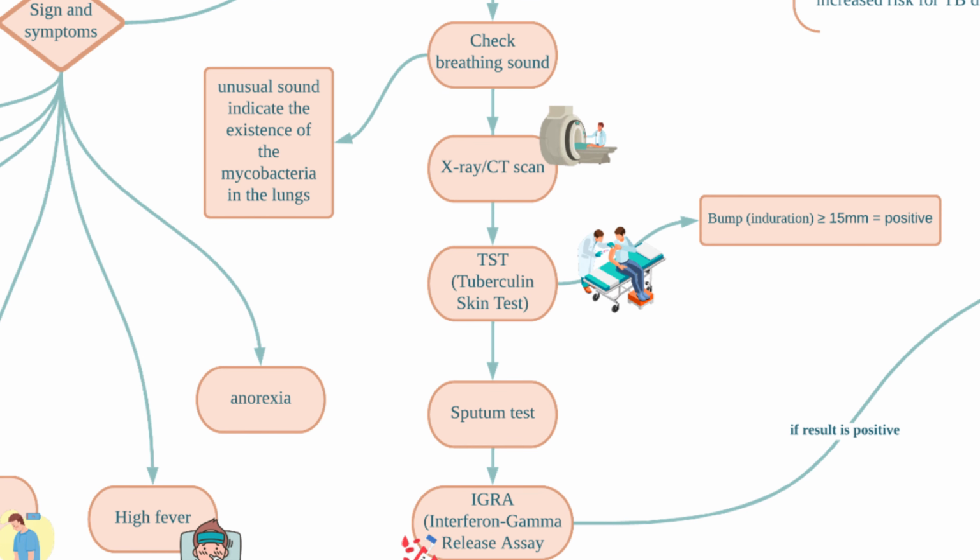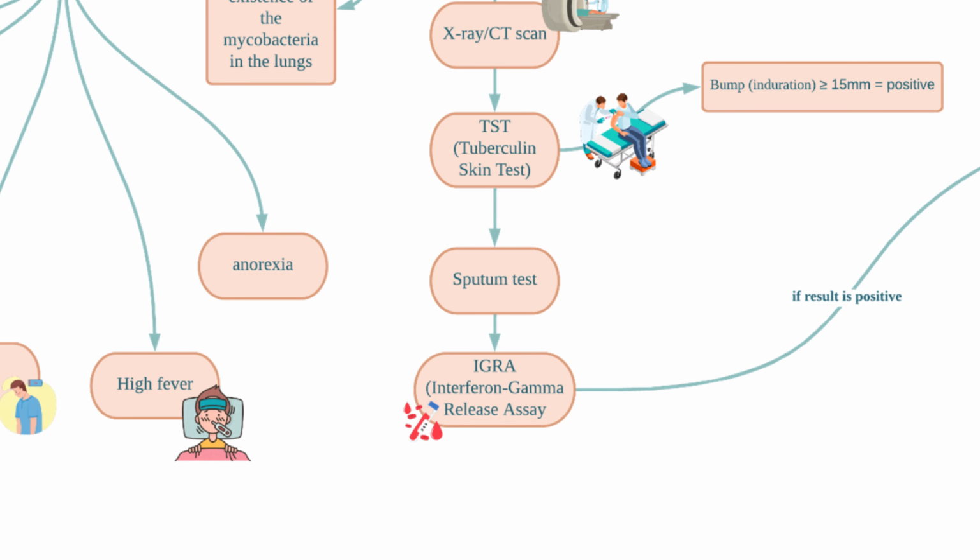Tuberculin skin test (TST) is a test where tuberculin is injected into the skin of the forearm. The immune system will react to the tuberculin. After 48 to 72 hours, the bump on the skin will be measured. If the measurement is more than 15 millimeters, it means the person is positive for tuberculosis. Next is the sputum test. This test will determine whether there is any tuberculosis bacteria that can cause the disease.